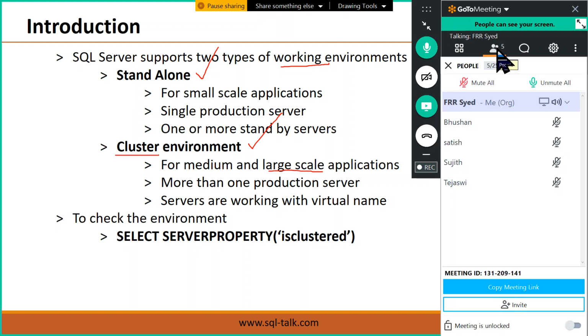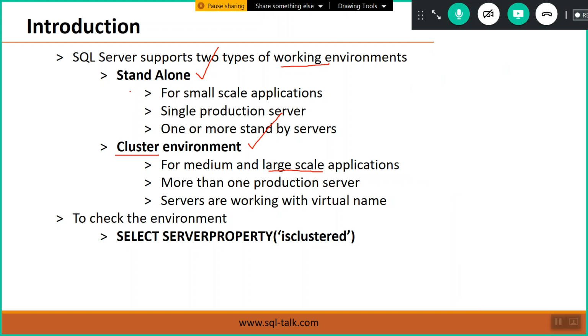Just remember, in case of SQL Server, we have two types of working environments. One is the standalone environment, which is for small scale applications where we are maintaining a single production server. The second one is your cluster environment. This is for medium and large scale applications. In a cluster environment, we are maintaining a group of servers.